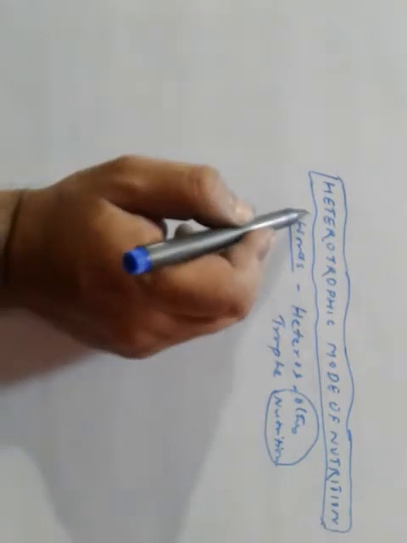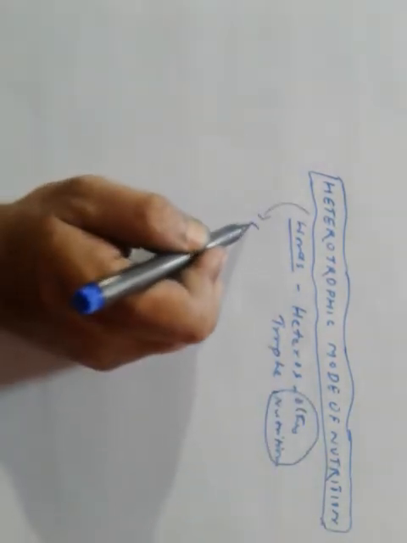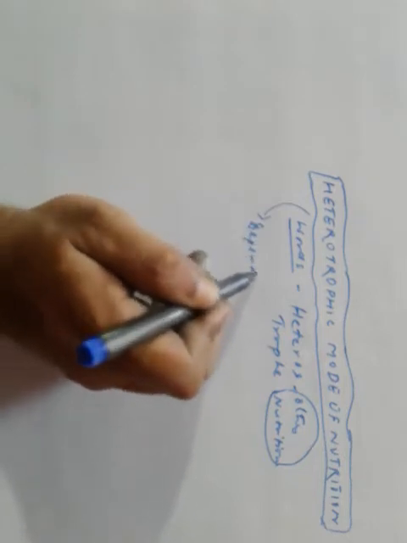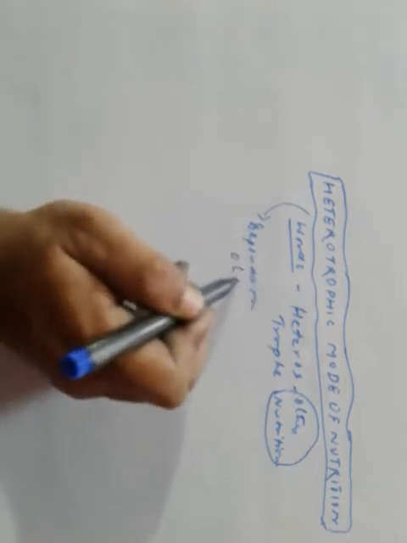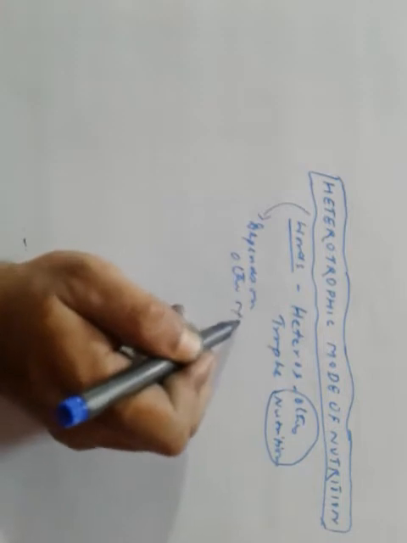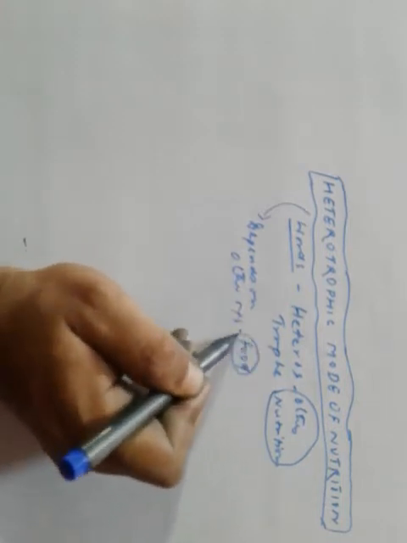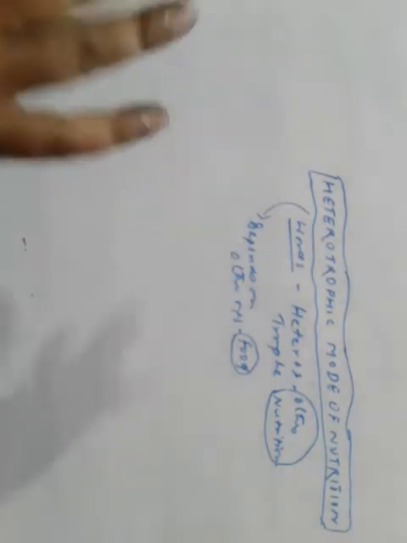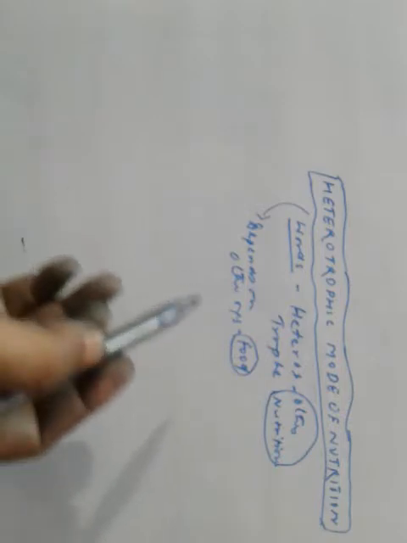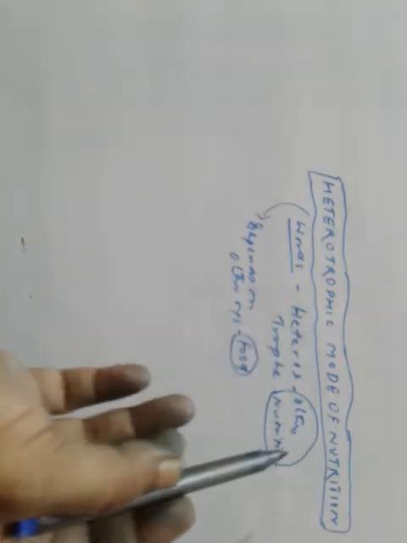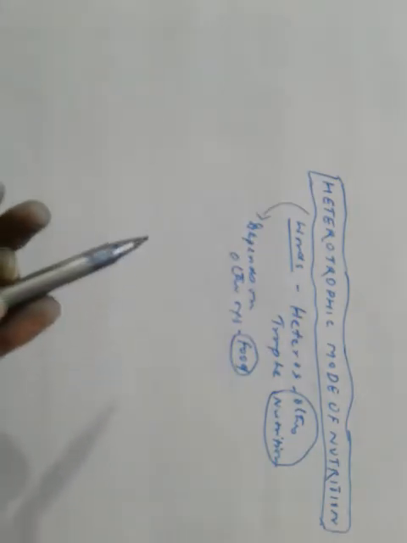It is that mode of nutrition in which an organism depends on other organisms for food. Heterotrophs don't have the capacity to make food. Instead, they depend on other organisms. The mode of nutrition by which heterotrophs take their food is known as heterotrophic mode of nutrition.